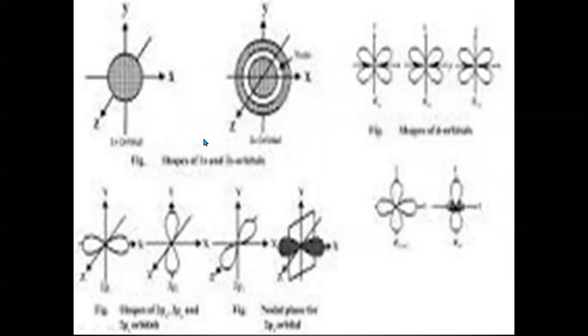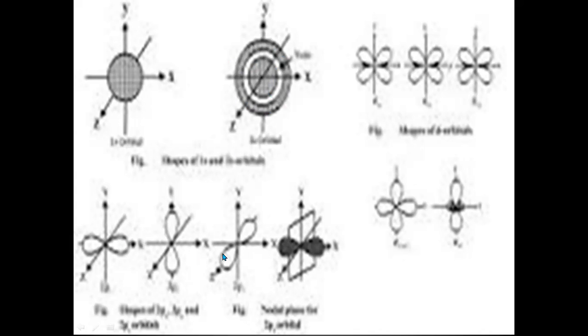Now, this is the s orbital. These are s orbitals drawn in one figure. This is the 1s orbital. This is the 2s orbital. The inner circle, because it is on paper, I am not saying that it is circular in shape. Actually, it is spherical in nature, but on paper we draw it as a circle. So this inner circle represents the 1s orbital, and this represents the 2s orbital.